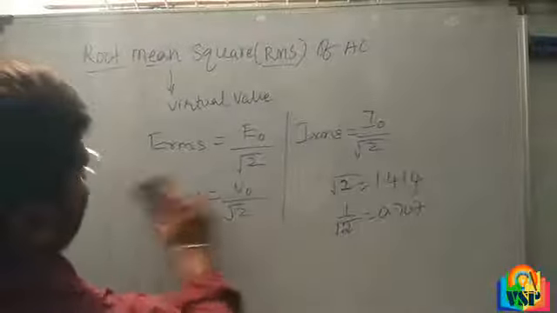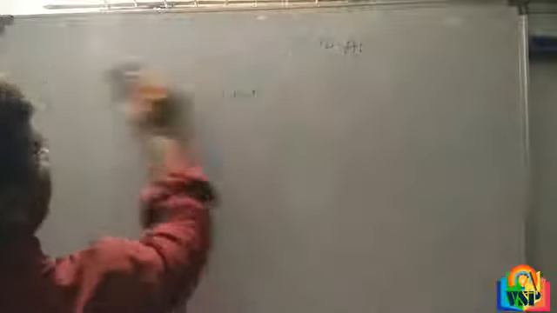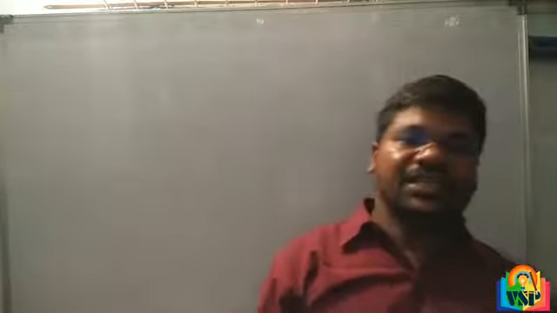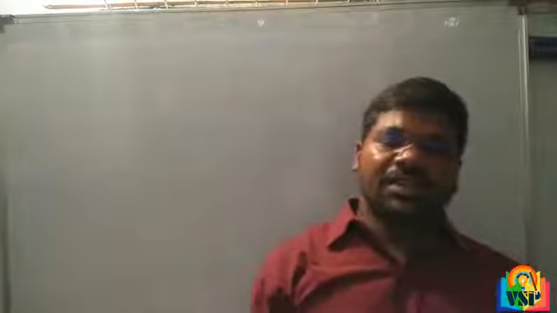Once again I will explain about AC current. Generally we have two types of current: AC current and DC current. AC current follows a sinusoidal function; continuously the direction and magnitude change.